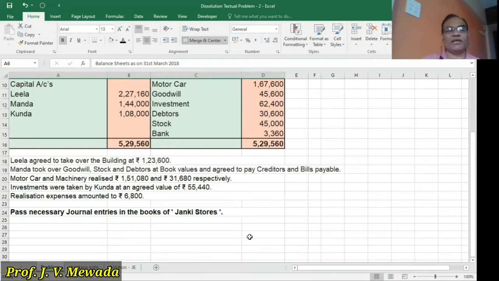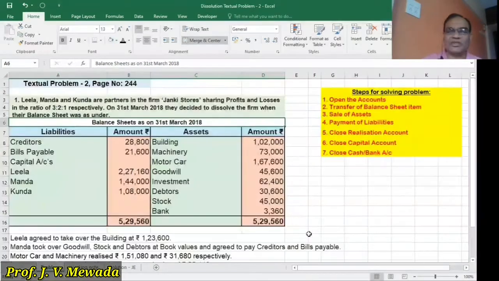For that we have to prepare ledger accounts. So same as the first sum, we'll be preparing the ledger accounts, but the ledger accounts will be considered as working note. And on the basis of the working note, we are going to prepare the journal entries in the books of the firm. Okay, so I'll be first preparing the working note and then I'll be preparing the solution, that is the journal entries. We are also following the steps for solving the sums.